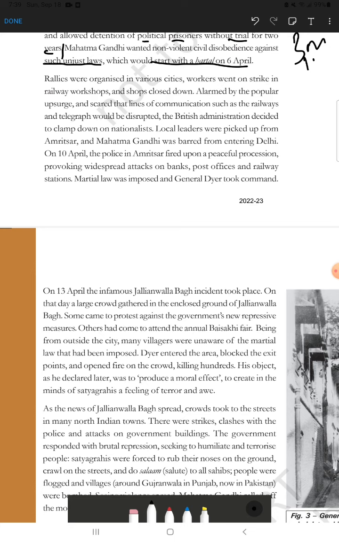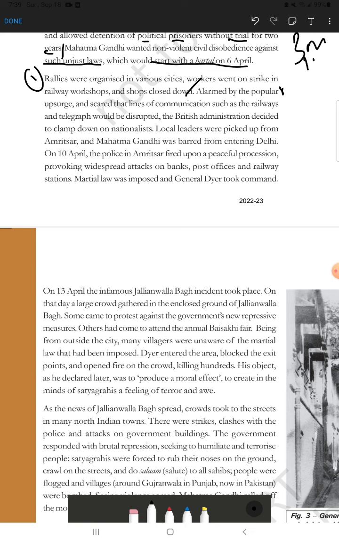Then you will write the first point here. The rallies were organized in the various cities. Workers went on strike in the railway workshops and shops closed down. That will be the first point. Second point, alarm among the officers. When so many people came out to strike and hold rallies, the British government thought they were going to attack the railway line or telegraph line, and these things were going to be disrupted. That is why the British government decided to slow down the nationalists.